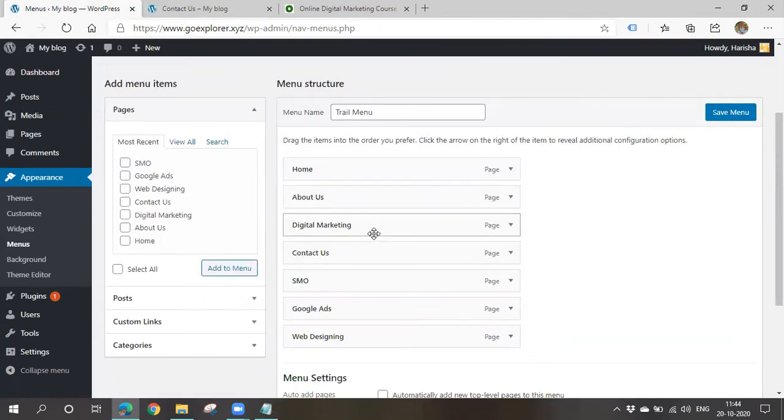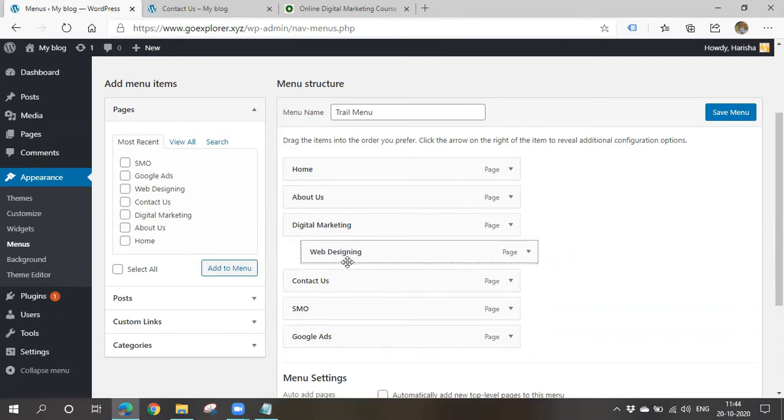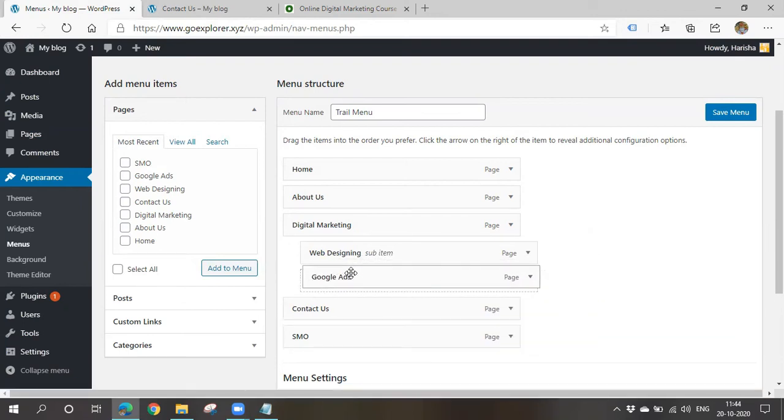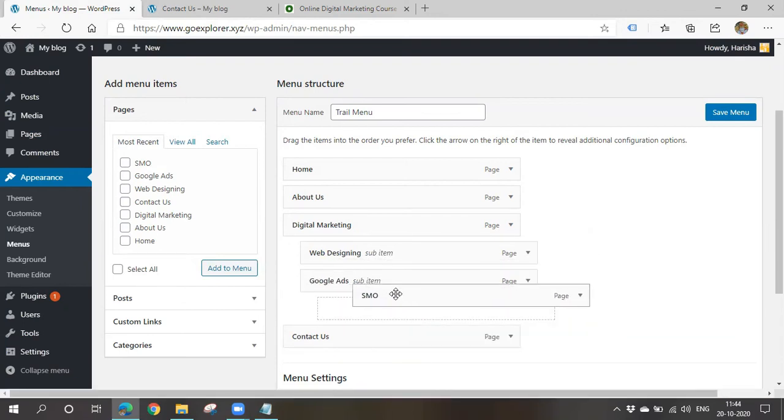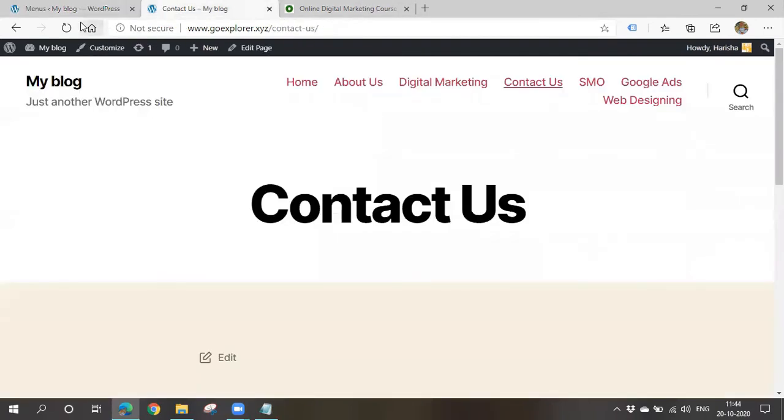Under digital marketing, I want a drop down. So first I want web designing. Drag and drop a bit aside. See, it is showing as a sub item. Right like this, and SMO again will be a sub item. You can also create a sub page of a sub page, a sub item of a sub item. Like this also you can create. So this is the sub item of Google Ads. So let's go and see how it will display. Now I'll refresh this.